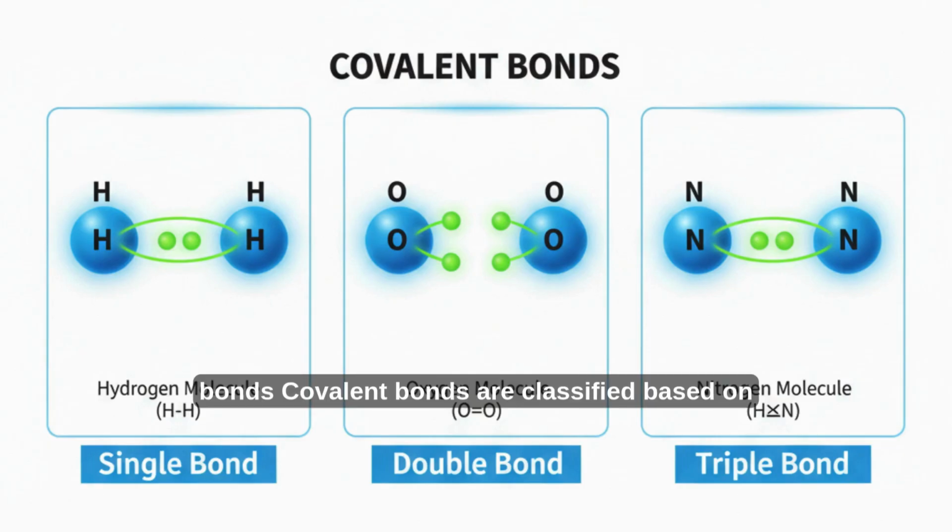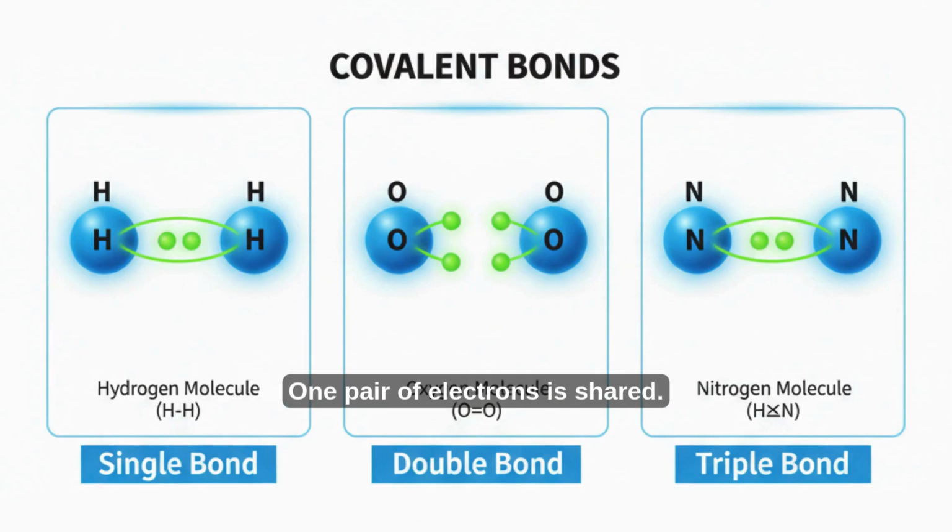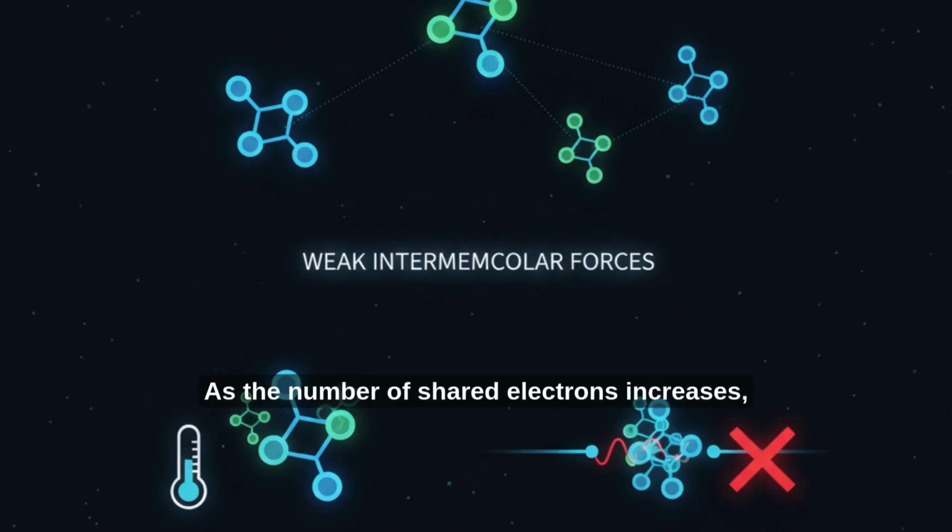Types of covalent bonds. Covalent bonds are classified based on how many electron pairs are shared. Single covalent bond: 1 pair of electrons is shared. Example, hydrogen molecule, H2. Double covalent bond: 2 pairs of electrons are shared. Example, oxygen molecule, O2. Triple covalent bond: 3 pairs of electrons are shared. Example, nitrogen molecule, N2. As the number of shared electrons increases, bond strength also increases.